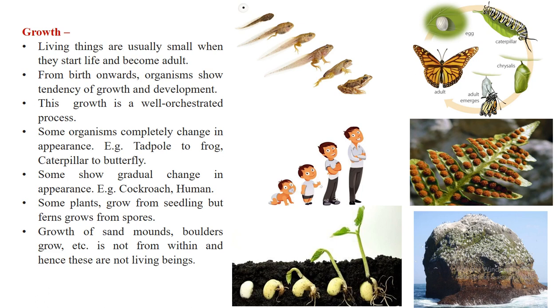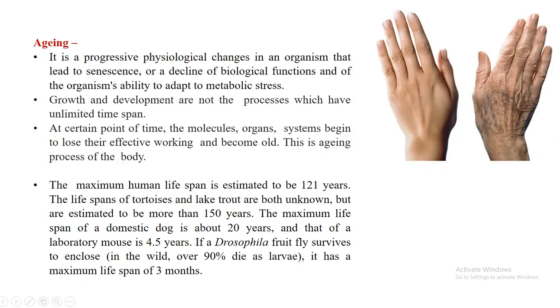So when we consider growth as a basic principle of life, the growth has to be from within, and that growth is seen in living organisms. That is how growth is considered the second basic principle of life. The third basic principle of life is aging. Aging is a progressive physiological change in organisms that leads to senescence.